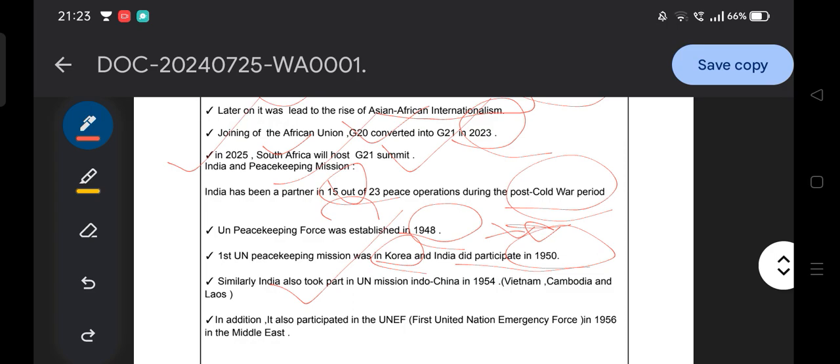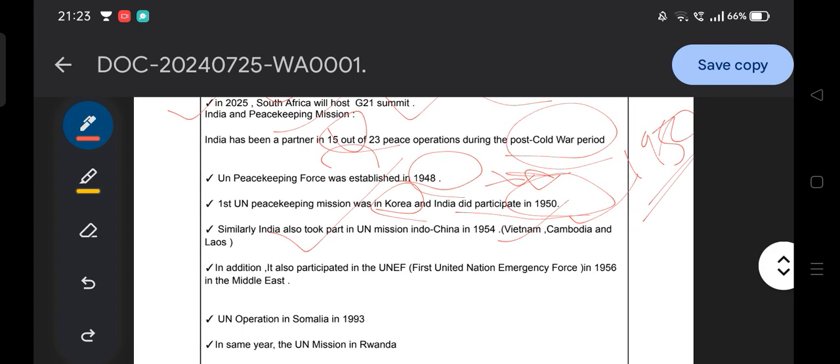Similarly, India also took part in the UN mission in Indochina. What is the UN mission in Indochina? Vietnam, Cambodia, Laos, the war between these countries in 1954. You can just remember the 1950s as the timeframe. They can ask whether India participated in the Indochina missions, and yes, India participated in the peacekeeping mission in Korea, so you need to remember that.